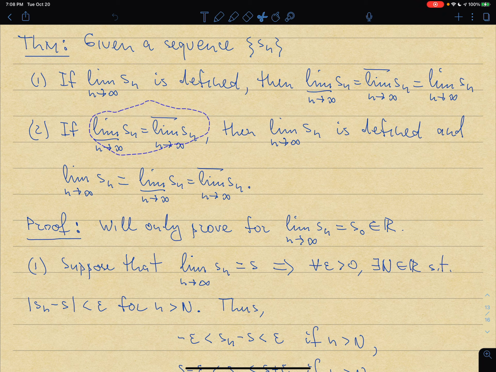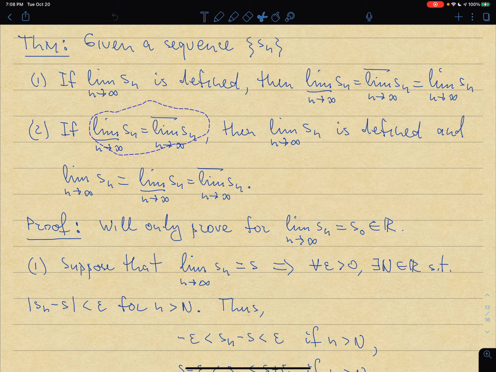Now, just to motivate again why this would be true, remember that lim_sup and lim_inf give you the window within which your sequence is going to be oscillating as n goes to infinity.